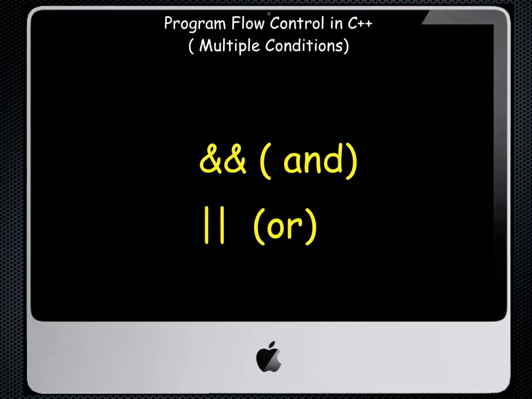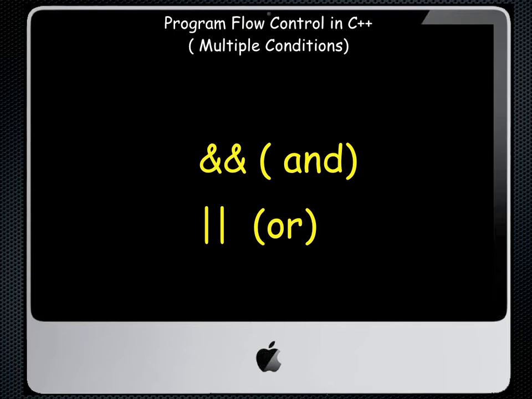We can also compare, as you saw in our example, more than one condition. When we say AND, which is two of the ampersand signs together, you'll find those at Shift 7, that means that both conditions must be true for the while loop to continue. And we could actually have a number of conditions. We could have 2, 3, 4, 5, and so on, whatever was necessary to make this work.